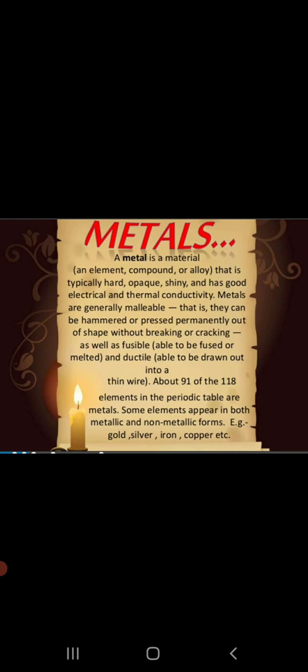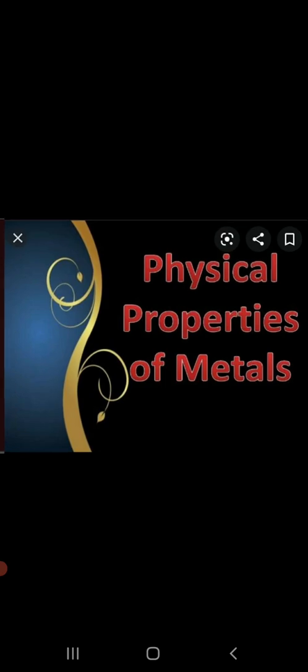Now we will go ahead and study about the physical properties of metals. When we say physical properties, what do we understand by this term, children? So can you tell me certain physical properties of mine when you look at me, and the characteristics which you are able to see physically, those are actually called as physical properties.